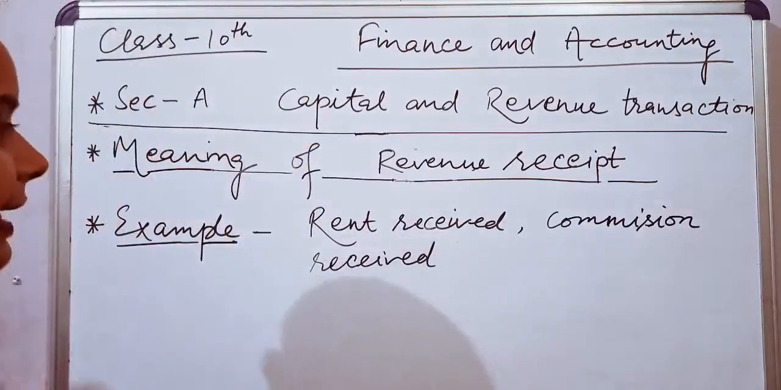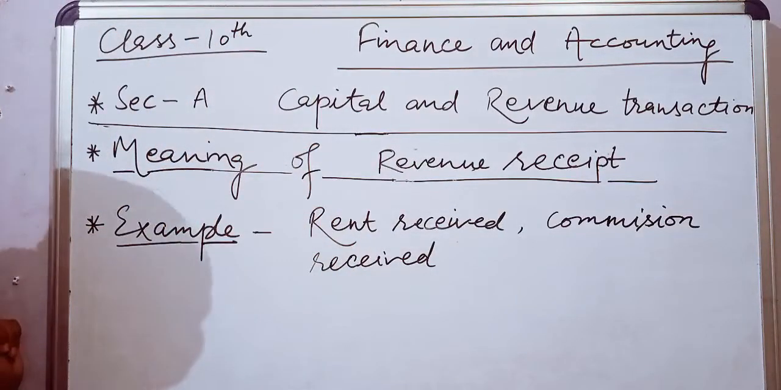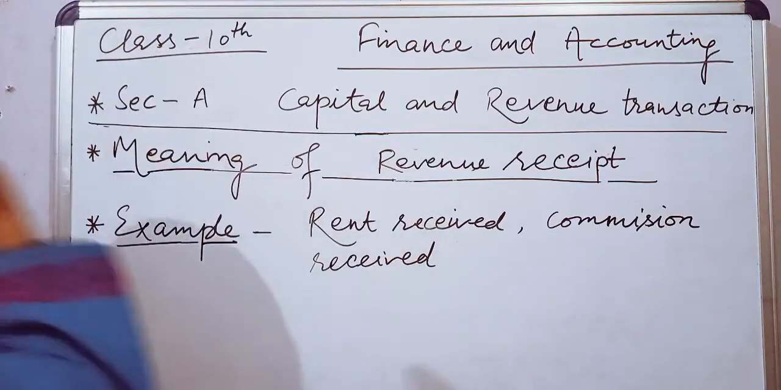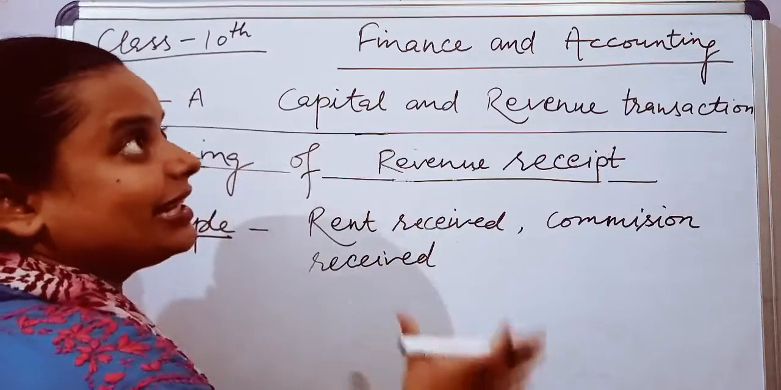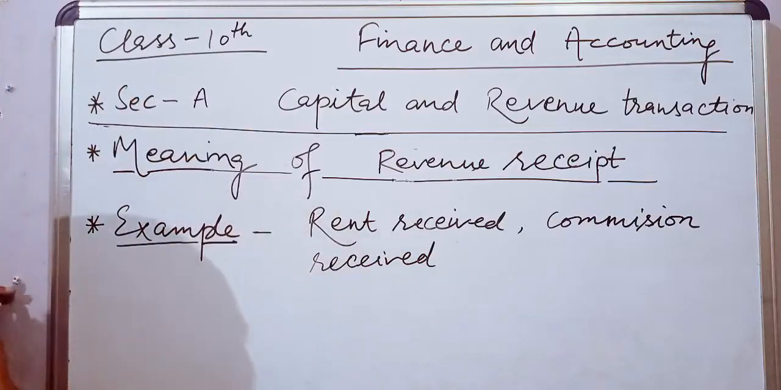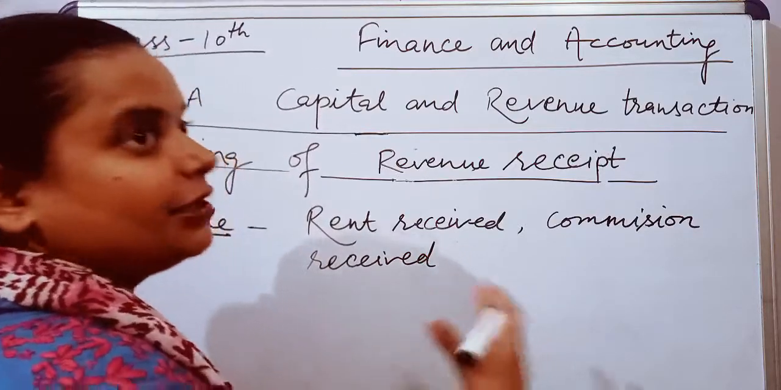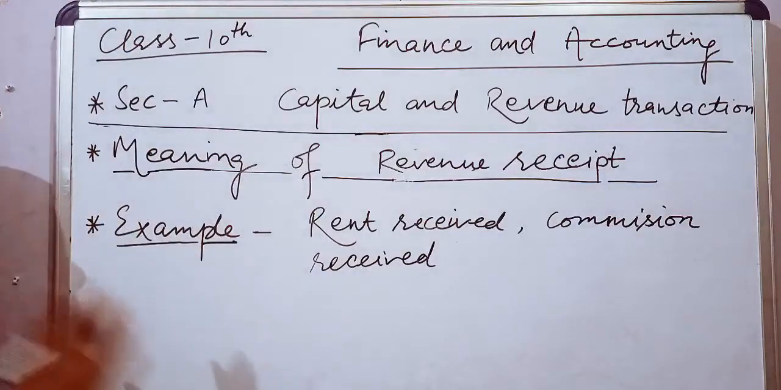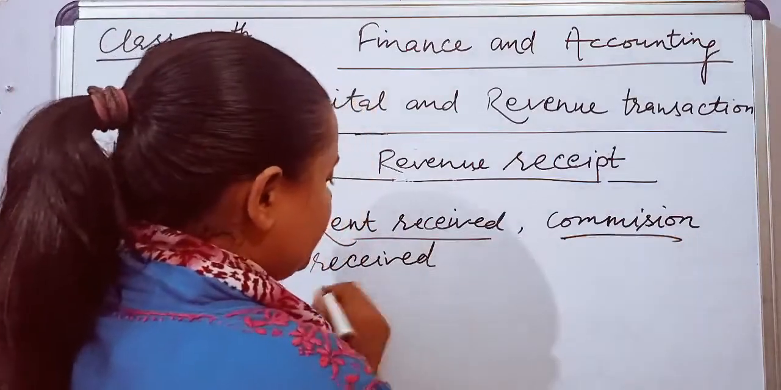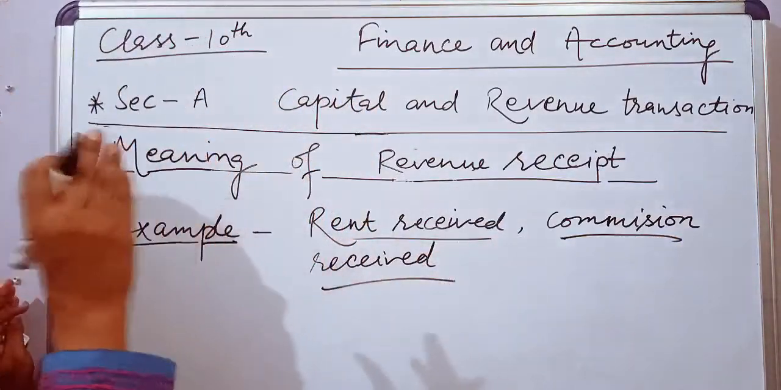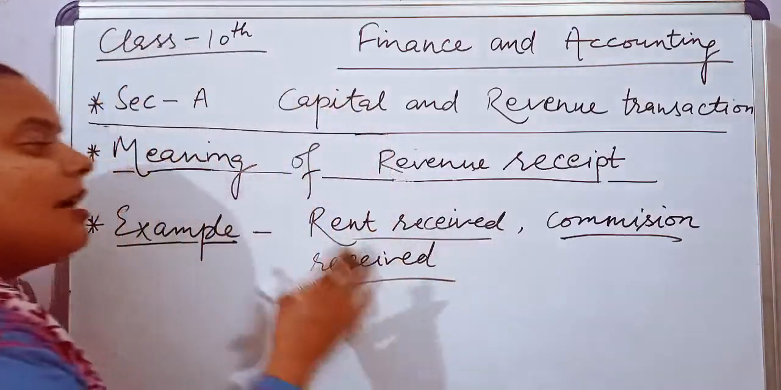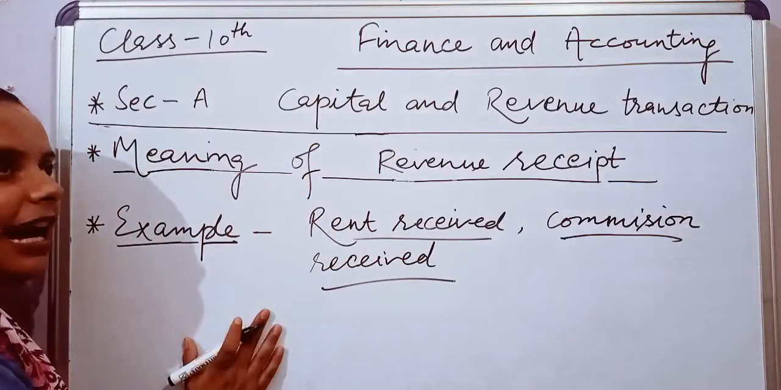Next is revenue receipt. The expenditure, revenue expenditure, I told you. Revenue receipt is a receipt which is a gain, and a payment which is not repayable, means we do not have to repay. Dobara nahi dena. Like rent received, commission. The things we receive for a particular time period, these types of receipts are known as revenue receipts. Examples: rent, commission, interest, discounts, etc.